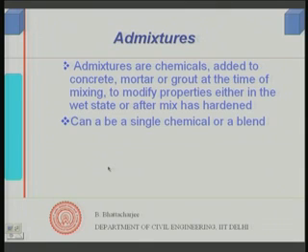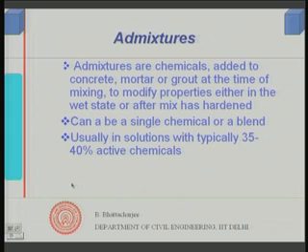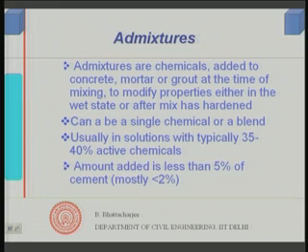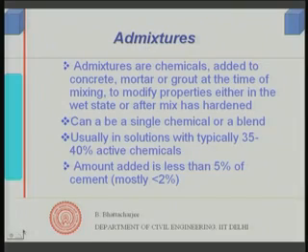It can be a single chemical or a blend of various chemicals. Usually they are in solution form, usually water based, typically 35 to 40% active chemicals, and the amount added is very small, usually less than 5%, mostly less than 2% by mass of the cement itself.